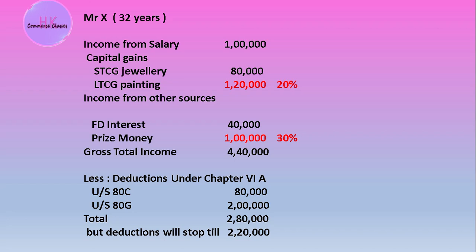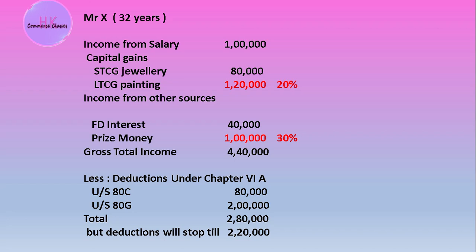Whatever we have learned, LTCG, I've already mentioned that it is non deductible. It will not come under the 1,20,000. That's why I have marked it red. The prize money also is taxable at 30%. Income from other sources is also not eligible for deduction from 80C to 80U. So let's move towards solving this problem.